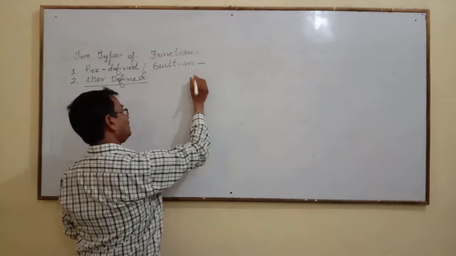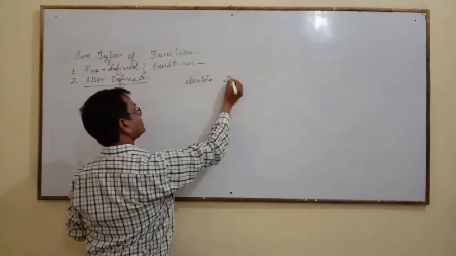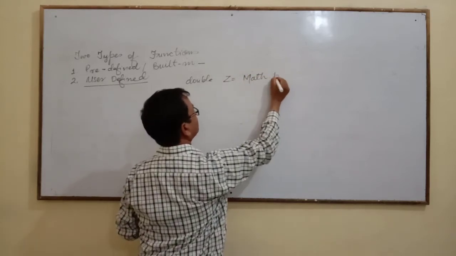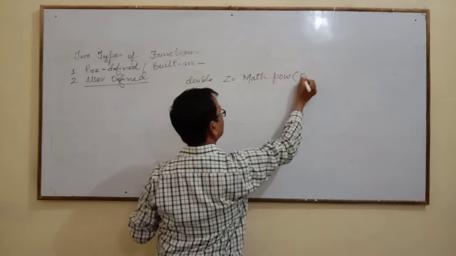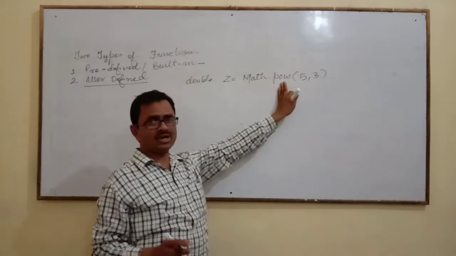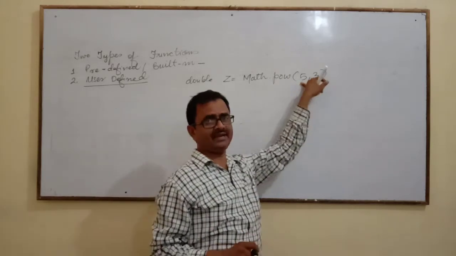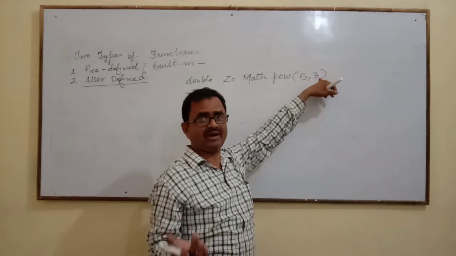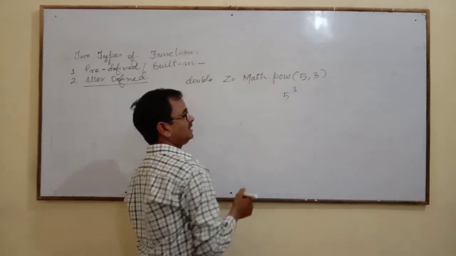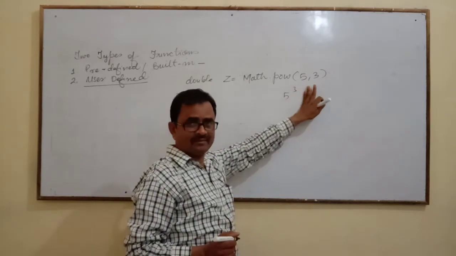Here, double z equal to math.pow(5,3). This is a function, math.pow, power. It is used to take the power. The first value is the base and the second value is the raise, meaning power. Here it is 5 power 3. So 5 power 3 means this is the base and this is the power.